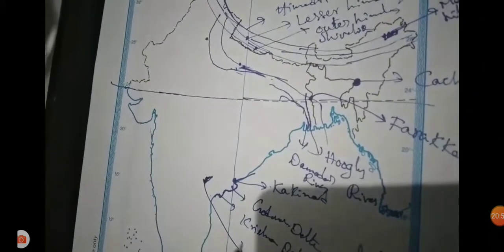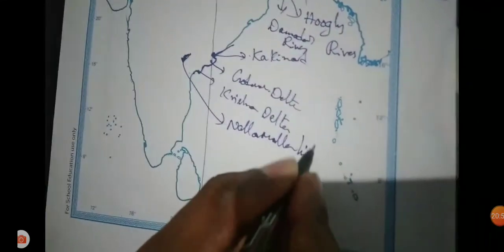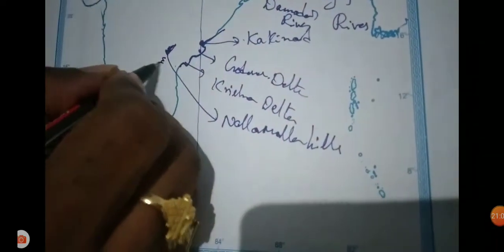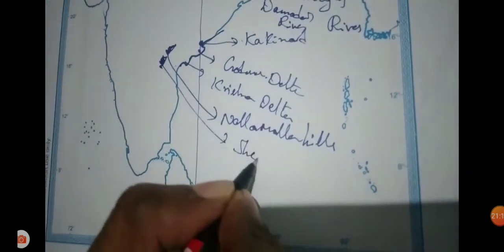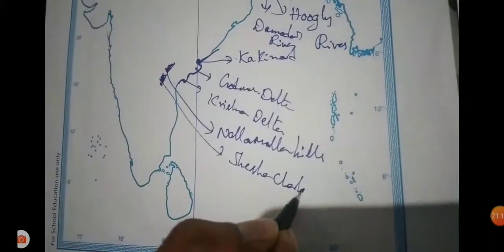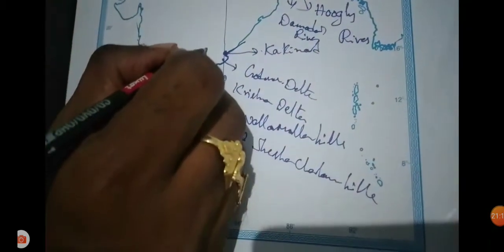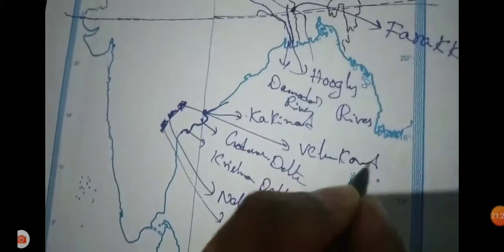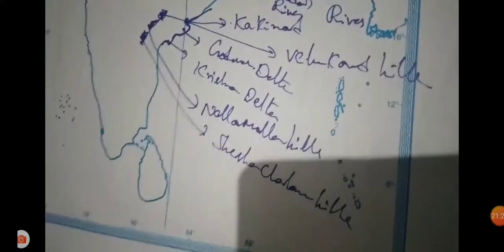Then Seshachalam Hills in Chittoor district, Velikonda Hills, Palakonda Hills, also in the same line. Velikonda Hills are also part of the Eastern Ghats. These are all mountains we have identified already.